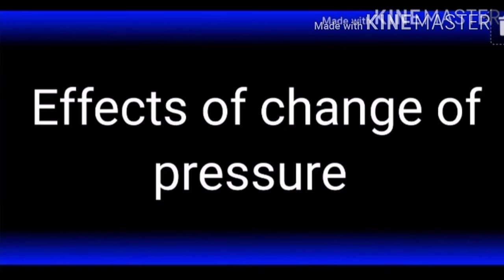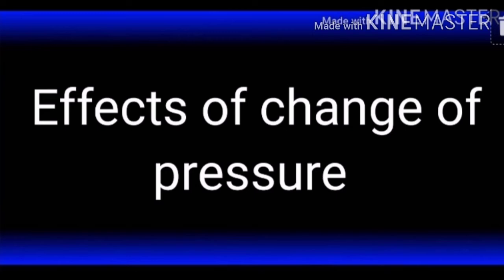Due to this reason, solid carbon dioxide is also known as dry ice. Thus, we can say that pressure and temperature determine the state of substances, whether it will be solid, liquid or gas.